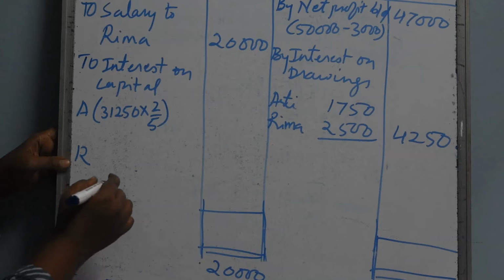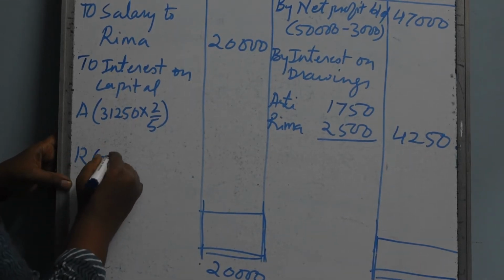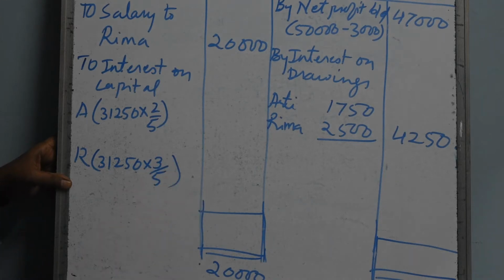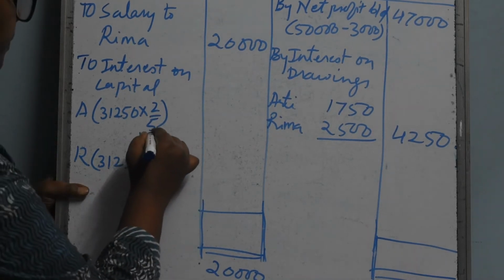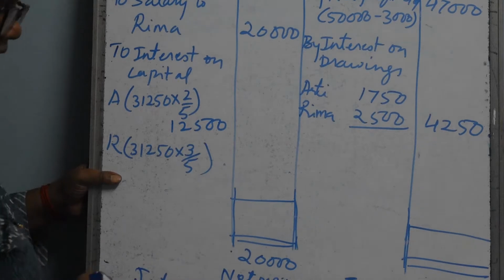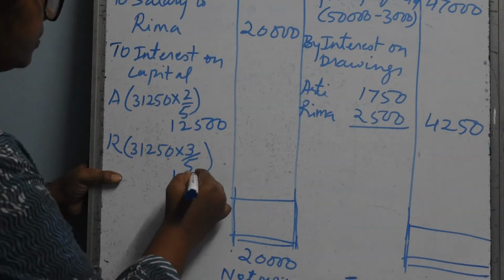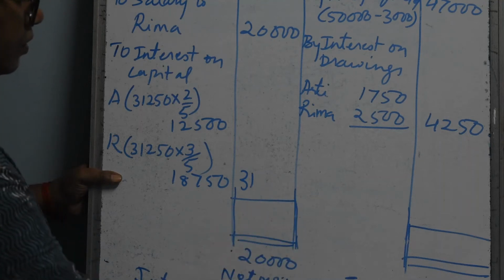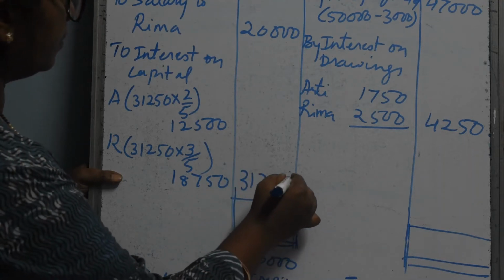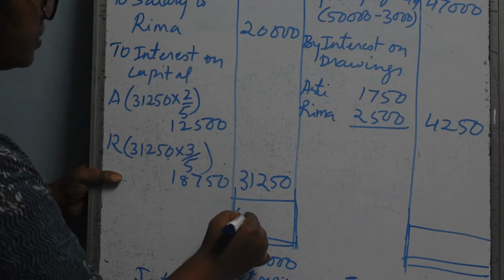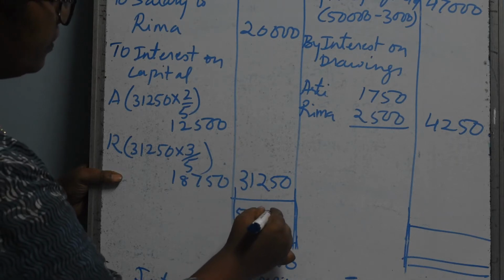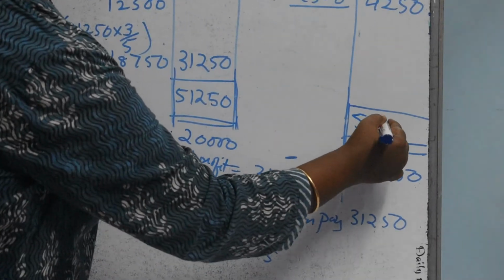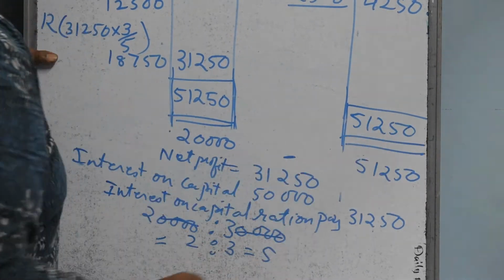Okay. And Rima will get 31,250 multiplied by 3 upon 5. So what is the amount after calculating? It is coming 12,500 and this amount is 18,750 and the total will come 31,250. And if you see the amount both the side, if you add, it is coming 51,250. There is no profit, no loss.